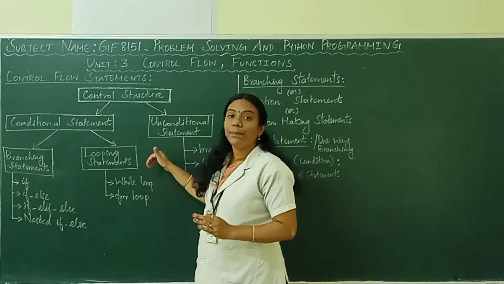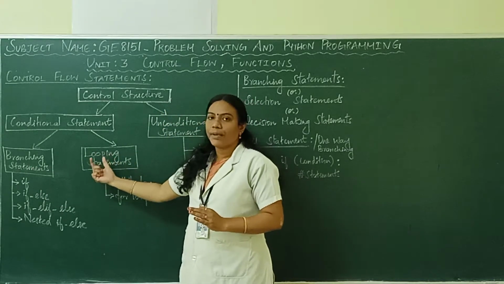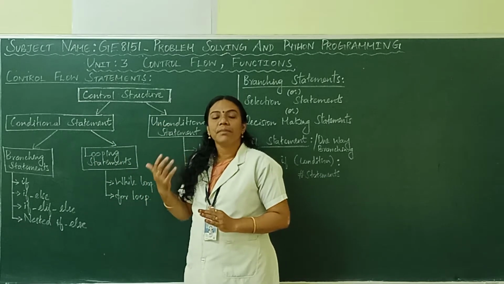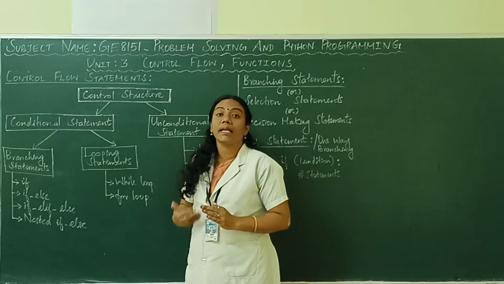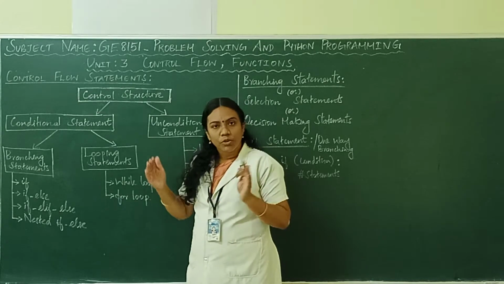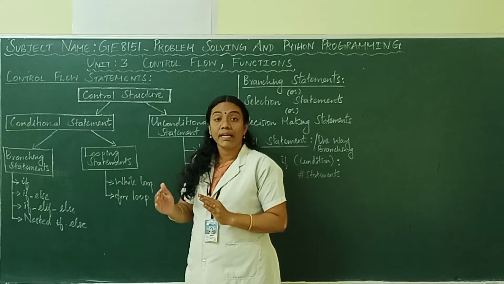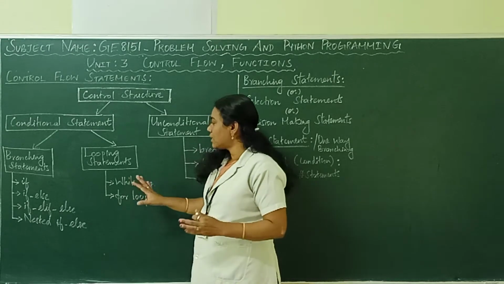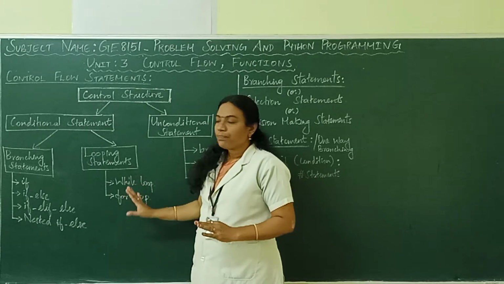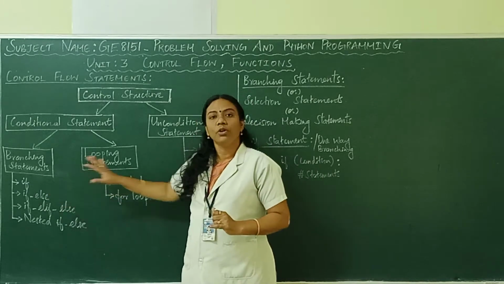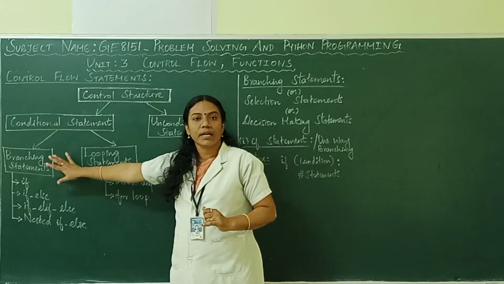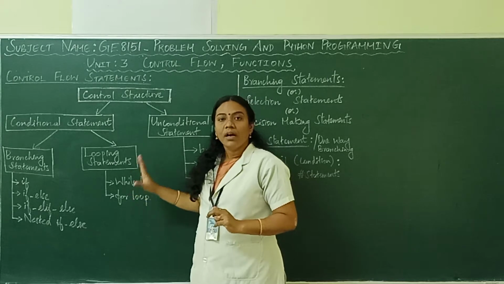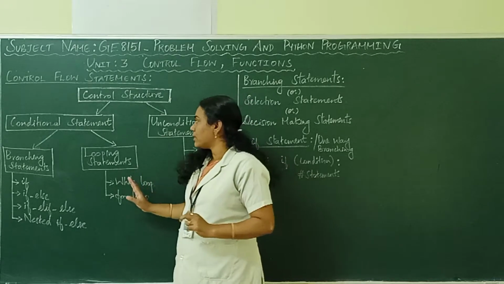If you take looping statement, what is meant by loop is that till a condition becomes false, some statements will get repeated or executed again and again. The same set of statements will get executed one or more times based on a condition. Such statements are called looping statements. This is the difference between branching and looping. Branching will execute based on a condition only once. Looping statement will execute based on a condition again and again. So that is the difference.